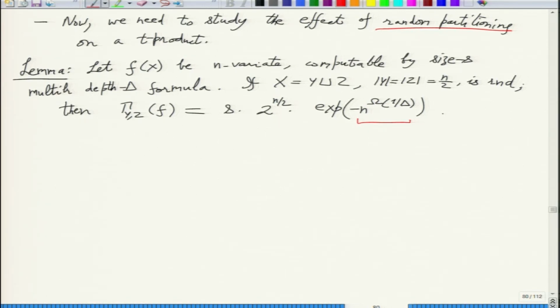Okay, and what is the probability? This will happen with significantly high probability, because we have chosen y randomly.